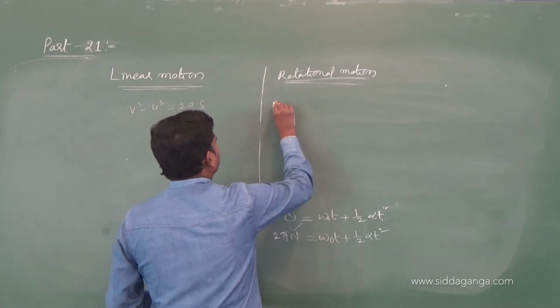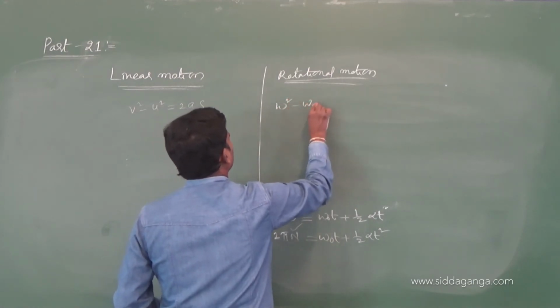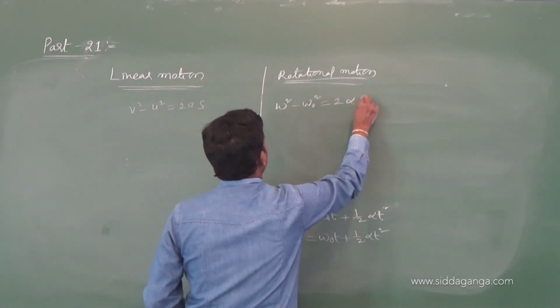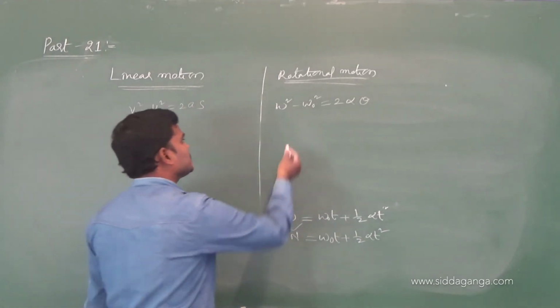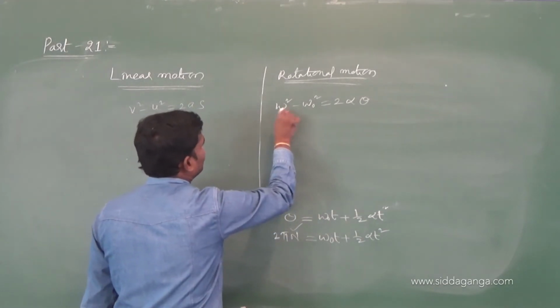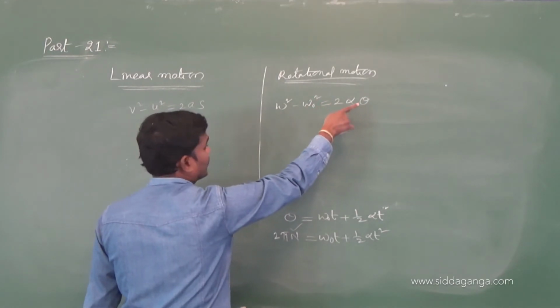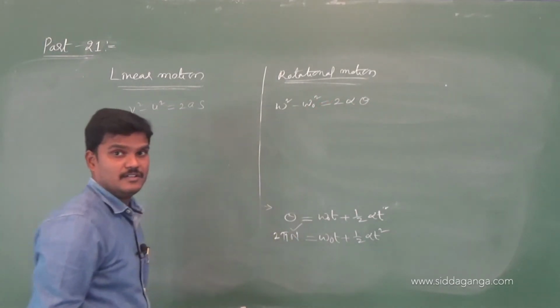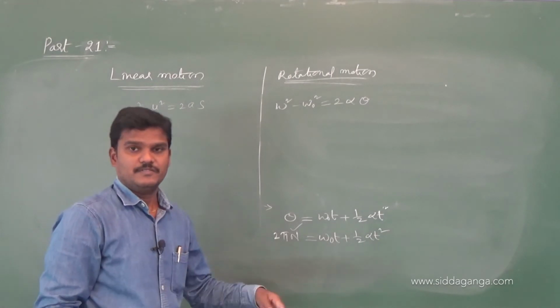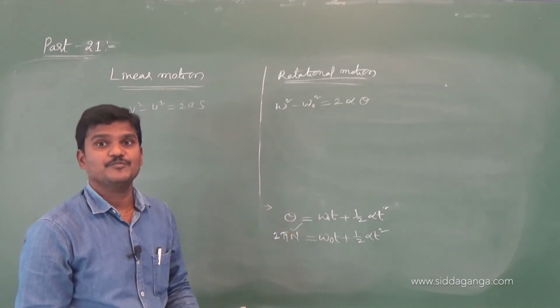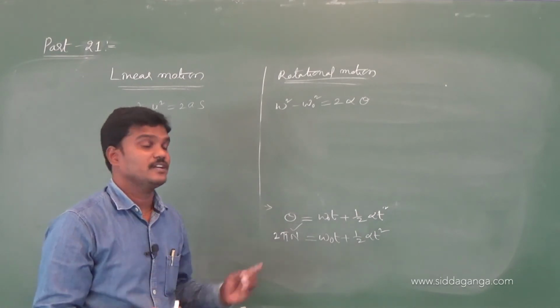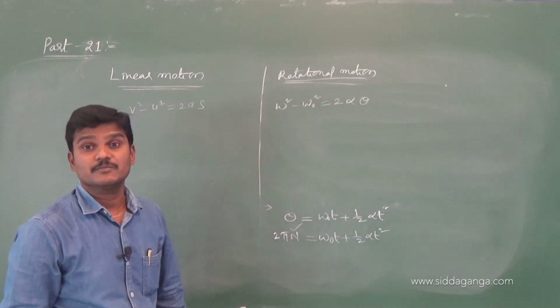So v square becomes omega square equals omega naught square plus 2 alpha theta. Okay. So if it comes to rest, then you can take omega as 0 and you can find theta. How many revolutions a wheel made, if a wheel rotates, then how many rotations it made before coming to rest. That question we can find by using omega square minus omega naught square.